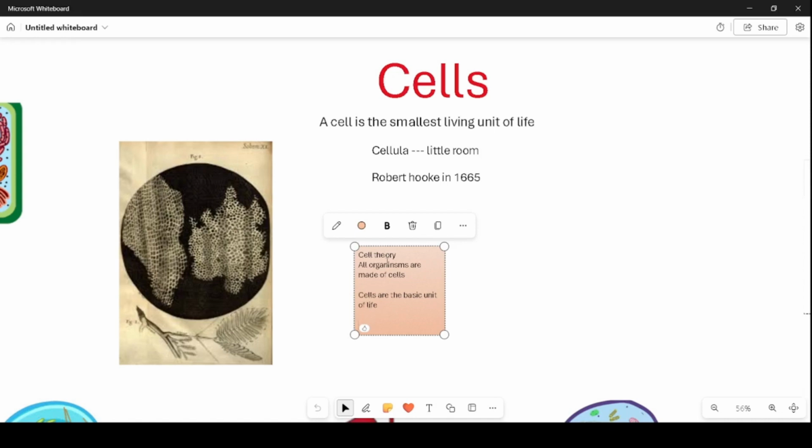The third one is that new cells are derived from pre-existing cells.